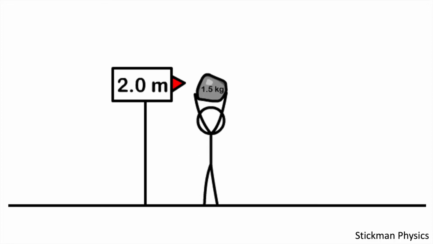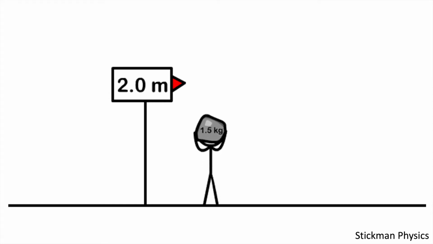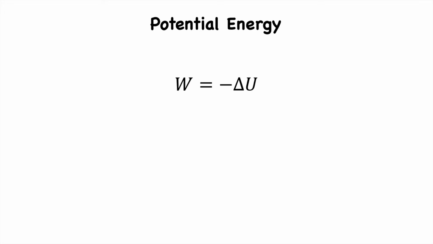Potential energy is the energy stored in a system and associated to a conservative force. The work exerted on the system will produce a change in this potential energy. The sign of this change is opposite to that of the work. Remember that this is true if there are only conservative forces acting on the system.